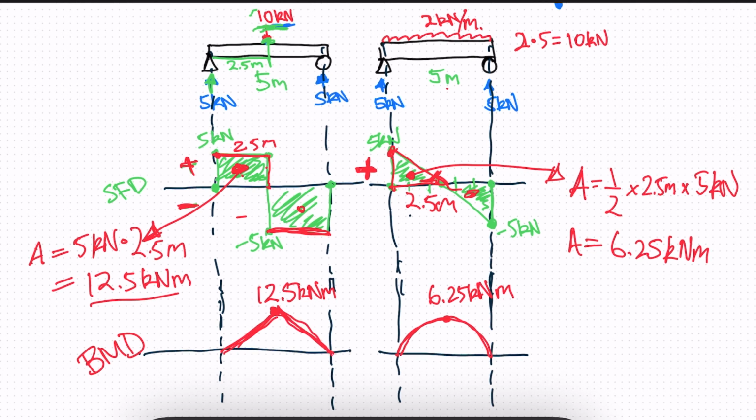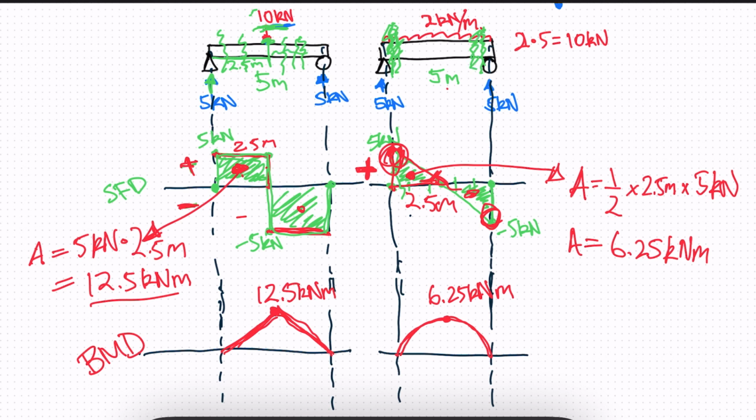So for our first beam, we can see that the shear failure could occur anywhere along this beam, right? Anywhere, because the shear force is at its maximum throughout the entire beam. There's not a point in this beam where it's lower than the other, so it can occur anywhere. Whereas with our second beam, most likely the shear failures will occur at the ends, right? Because the shear force is highest at the ends. So these beams will differ. One beam will have a chance of failing high at the ends, and the other one could fail anywhere throughout the beam.